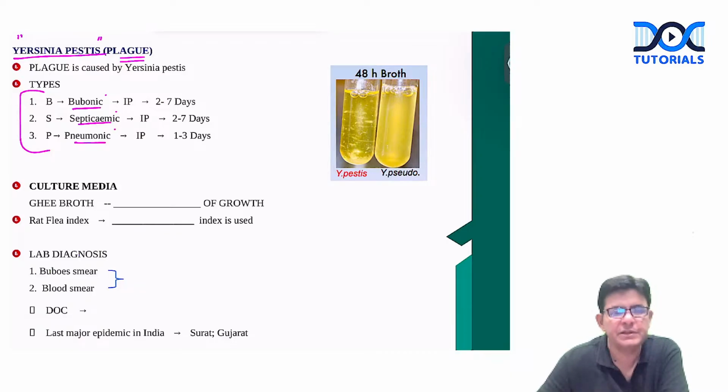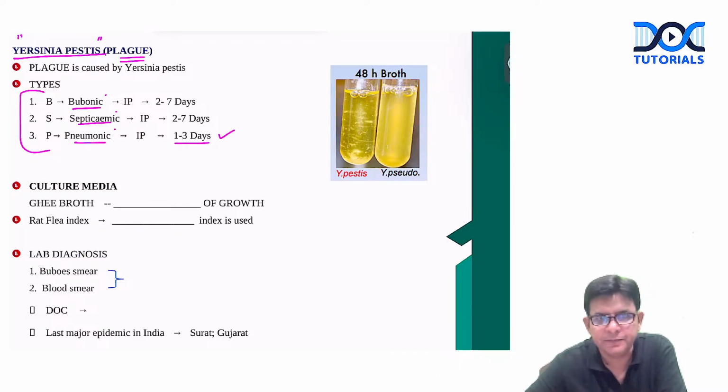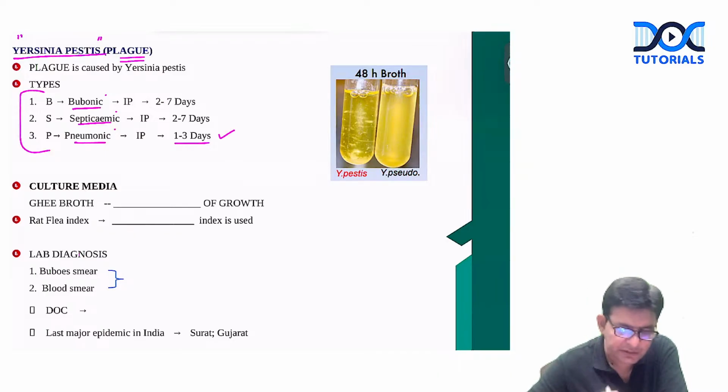Now the question comes, which one is the most dangerous: bubonic, septicemic or pneumonic? The answer lies in the incubation period and severity. The incubation period of pneumonic plague is 1 to 3 days, and this is termed the most severe. Then comes the septicemic, and the normal one is bubonic plague.